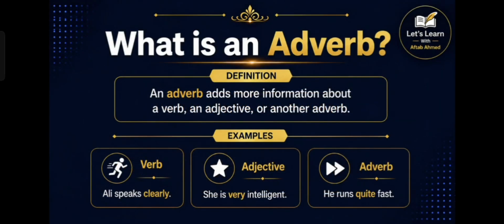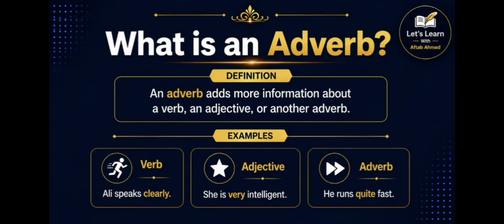Let's start with the definition. An adverb is a word that adds more information about a verb, an adjective, or another adverb. Look at the examples. In the first sentence, Ali speaks clearly. The word clearly tells us how Ali speaks. It modifies the verb speaks. In the second sentence, she is very intelligent.